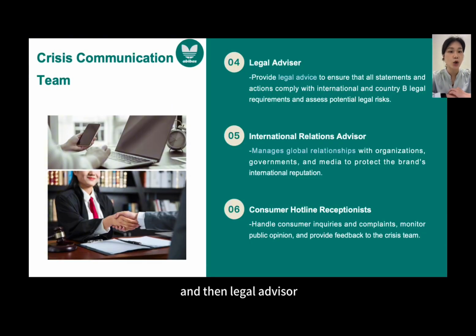And then, the legal advisor ensures all actions meet international and local legal standards, identifies and mitigates legal risk and international relations risk, maintains global partnerships, and safeguards brand reputation worldwide. The consumer hotline addresses public concerns, checks sentiment, and reports to the crisis team.